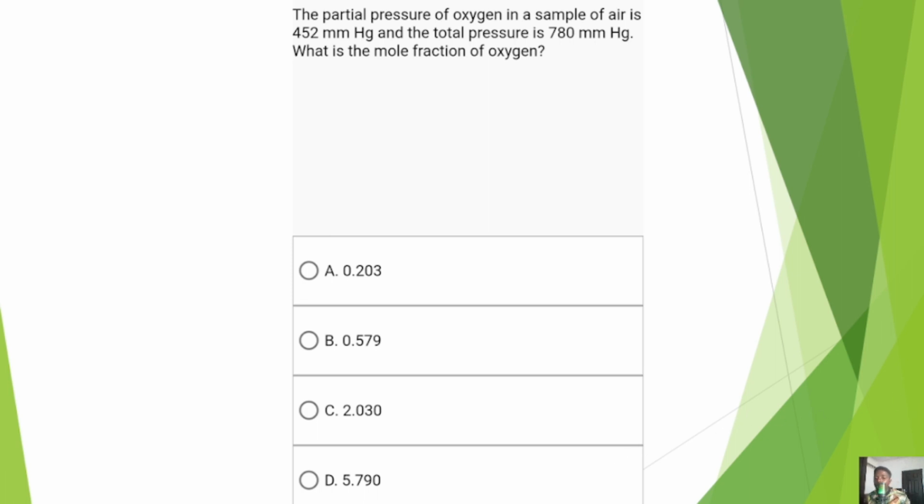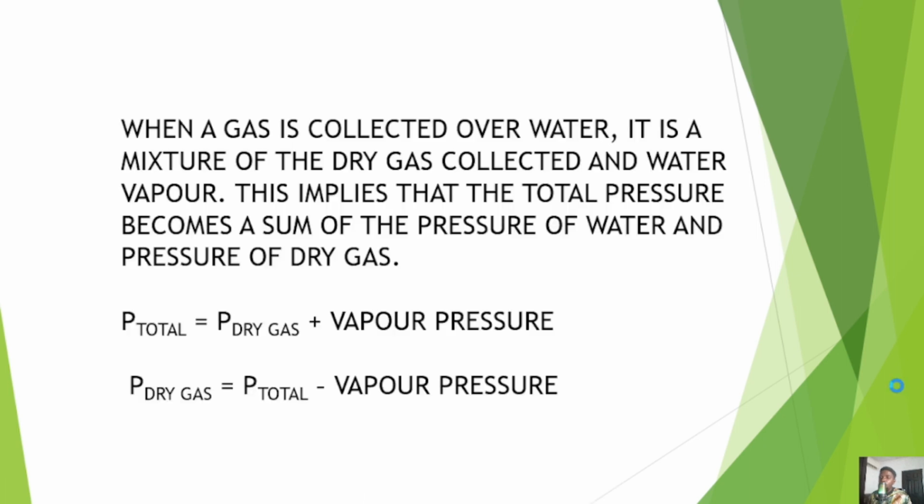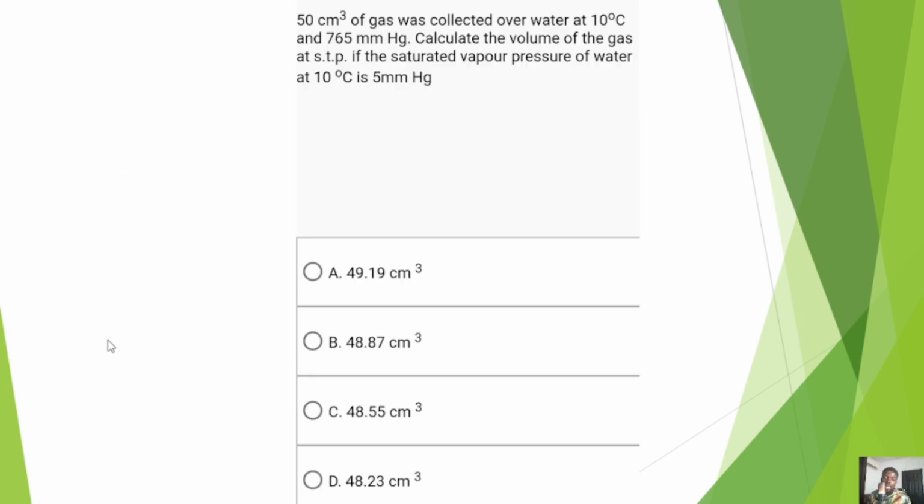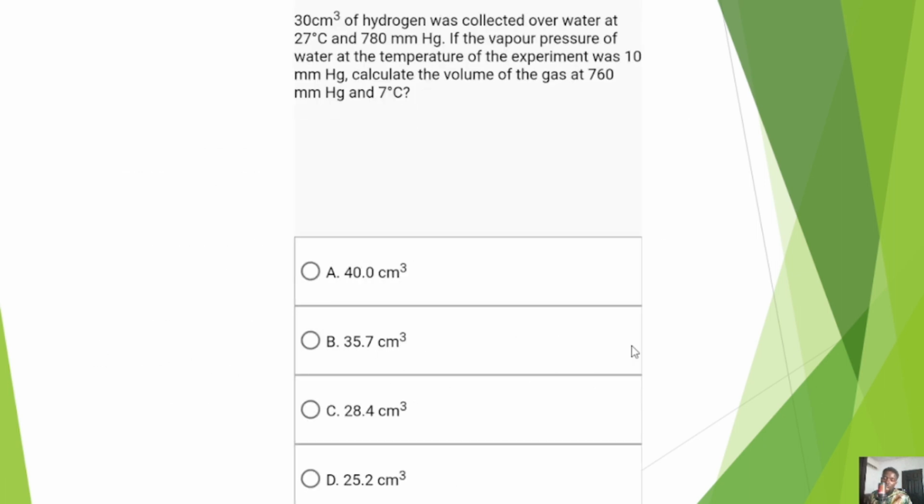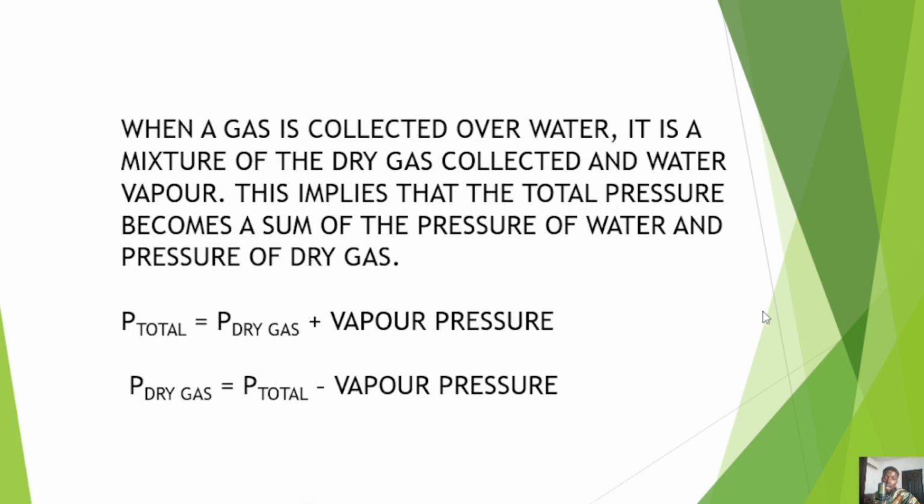Okay, now having said this, we would go to another part of this study, and that part is what I refer to as your dry gas and wet gas study. Whenever a gas is collected over water, it is a mixture of the dry gas collected and the water vapor. This actually implies that the total pressure becomes a sum of the pressure of the water vapor and the pressure of the dry gas.